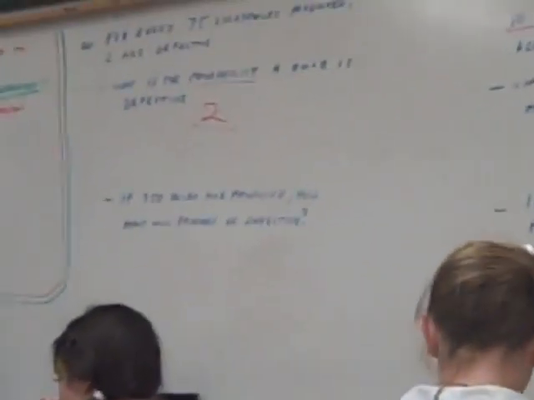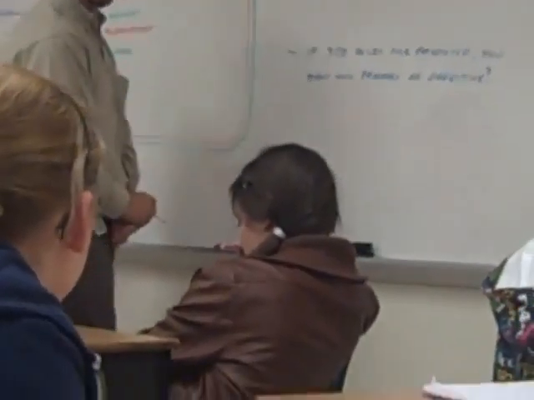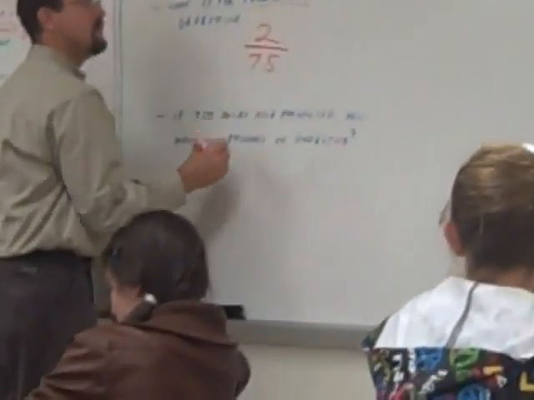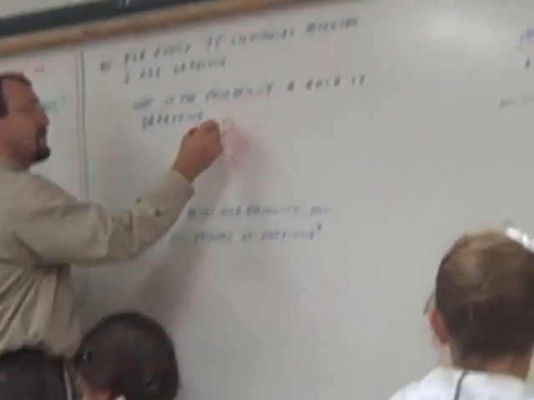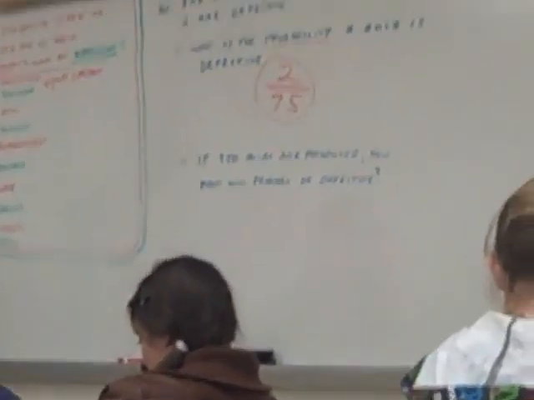Come on, y'all. If you don't know the wording on the fraction, you're going to get lost. Y'all are making up your own words. What goes on the bottom? The total. Thank you. Now let's go to the story. What's our total? 75. So what's our probability? 2 over 75. 2 out of 75 are defective. Now the rest of the story.